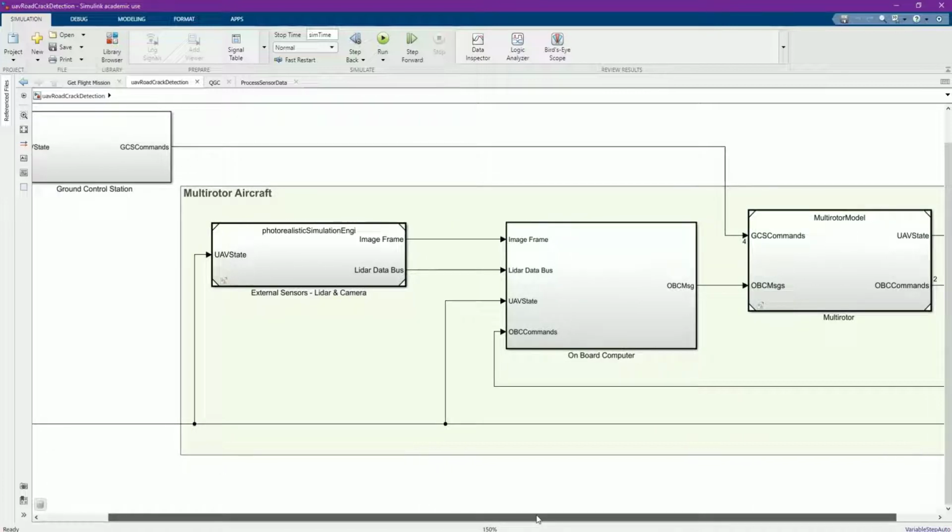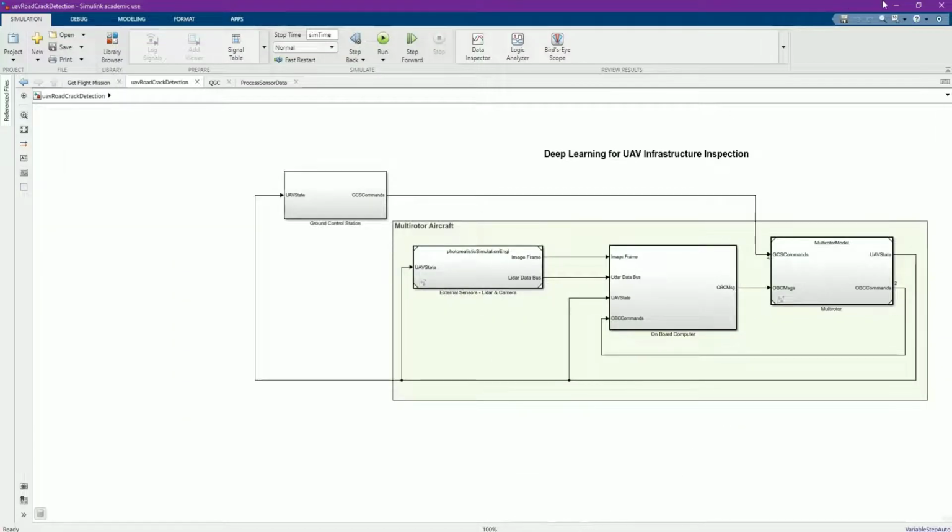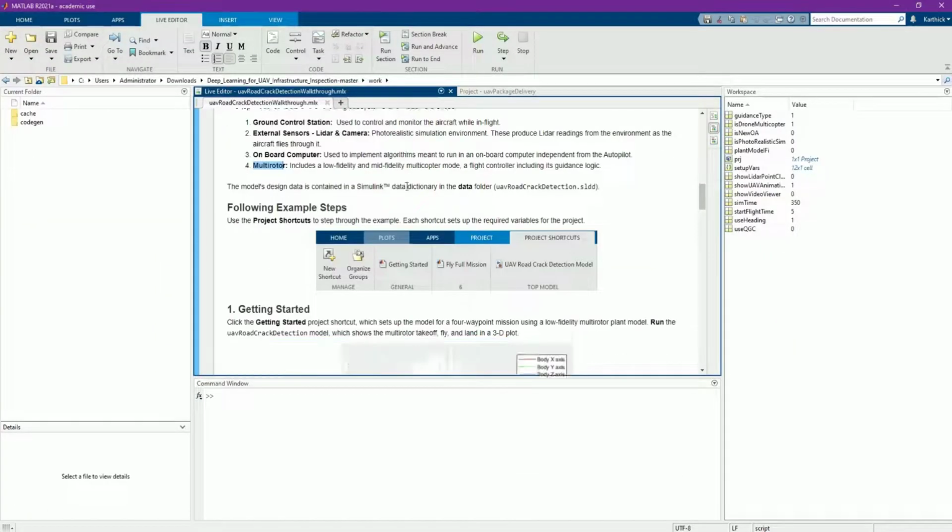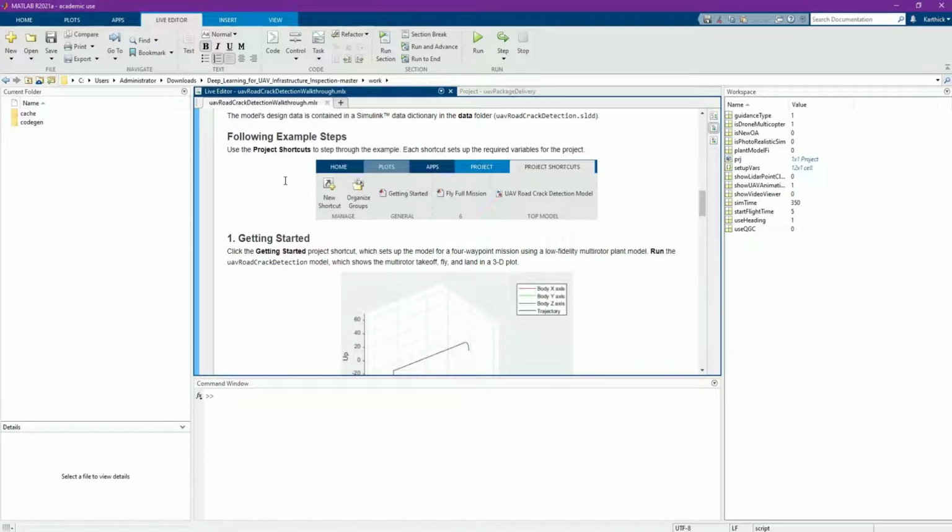Then onboard computer. This module visualizes the LiDAR and detects the cracks and holes from the UAV bottom camera in real time. The multi-rotor includes the low fidelity multi-copter model and a flight controller including its guidance logic using UAV Path Manager. This project contains 2 examples, low fidelity model and photorealistic simulation.